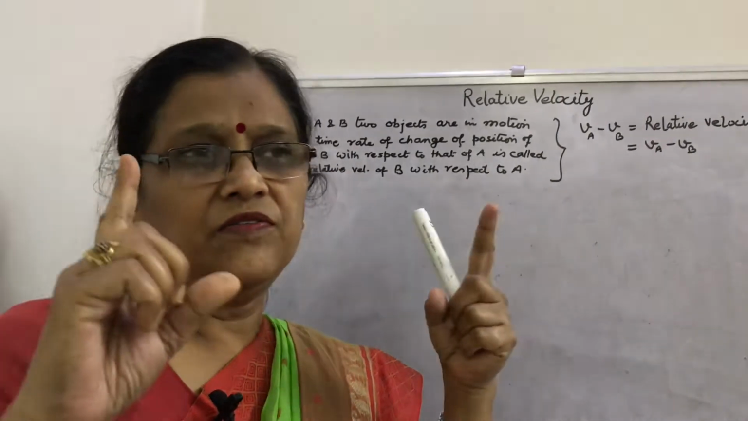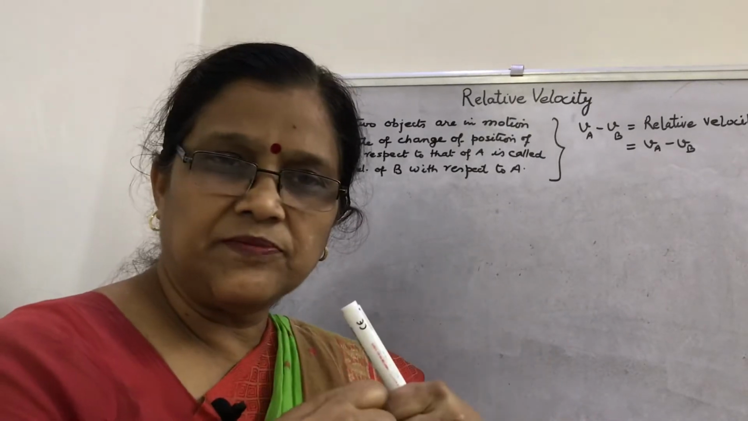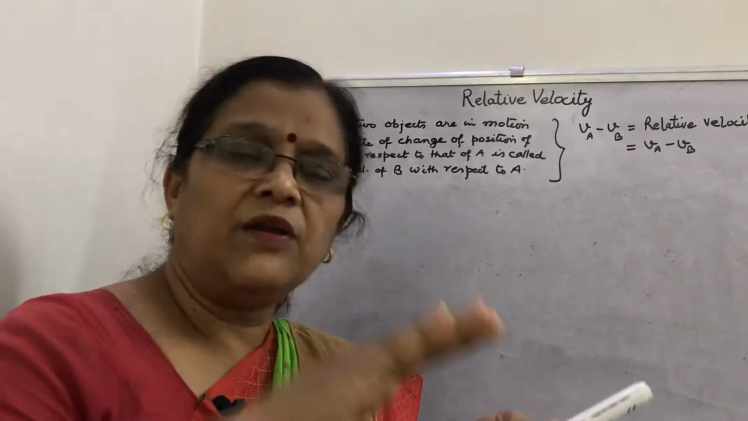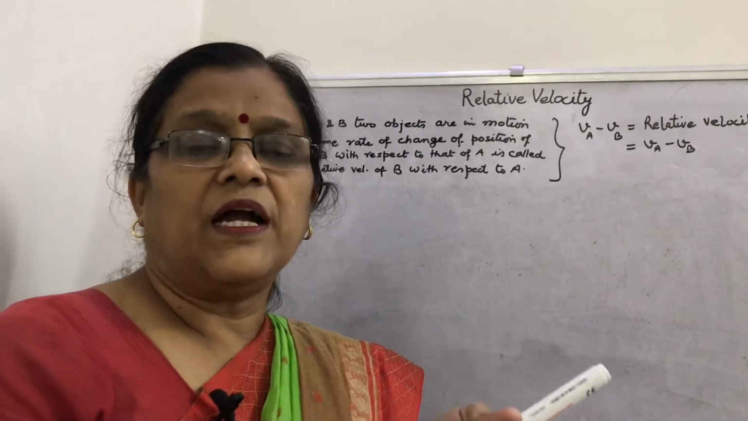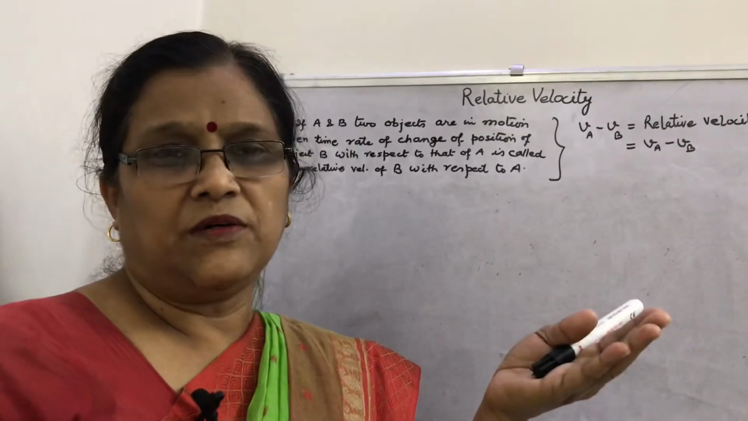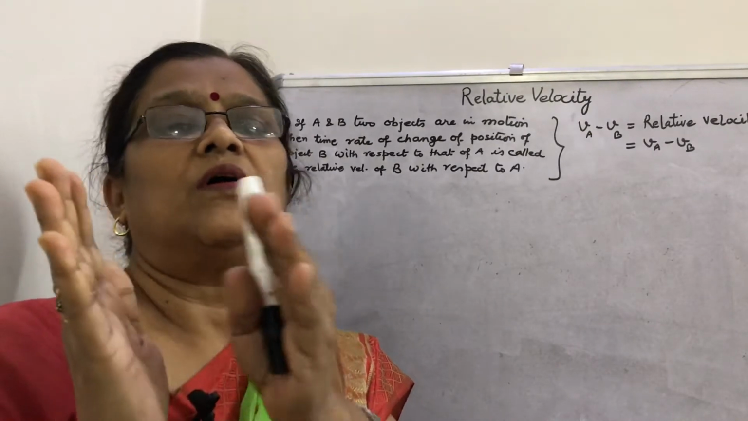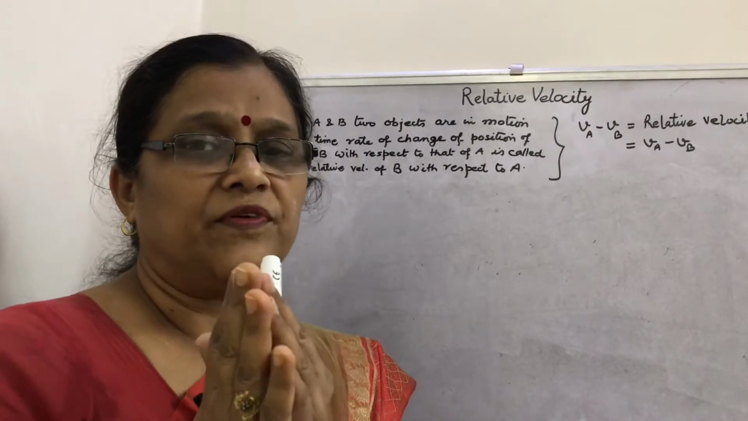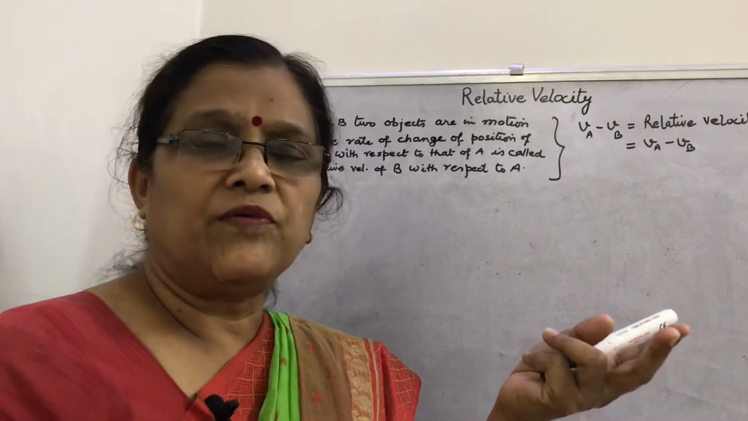So what is the actual meaning of relative velocity? First, the concept of relative velocity is applicable to two objects. The relative velocity of one object with respect to the other object is the velocity that the first object would appear to have to an observer situated with the other moving object. What I mean to say is, the frame of reference is very important. What do you say about frame of reference?